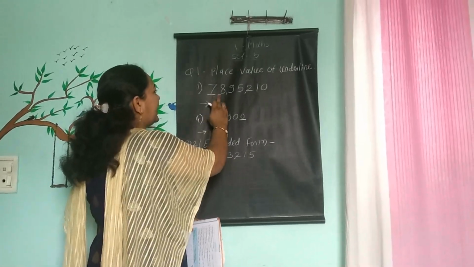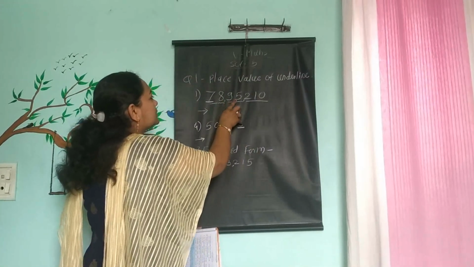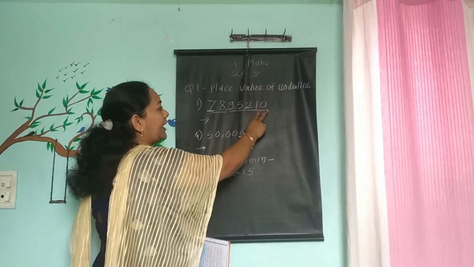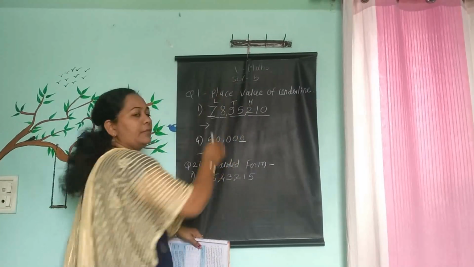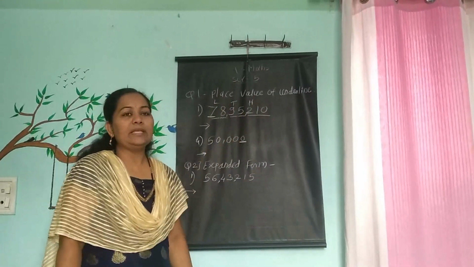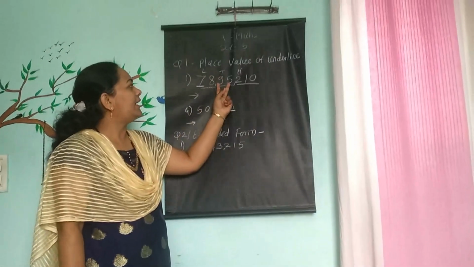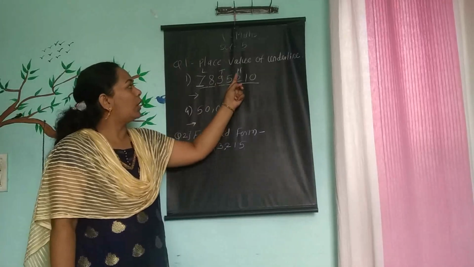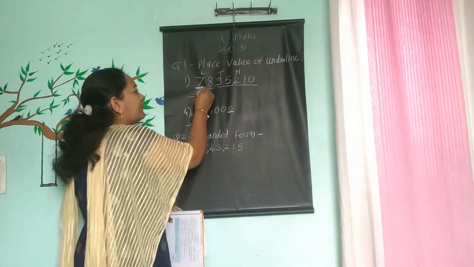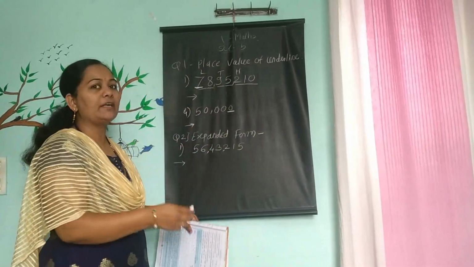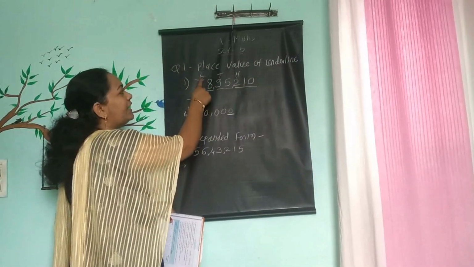First is 78 lakh 95,210. You may split the number and write the place names upside it for reading purposes. So you can read 78 lakh 95,210. In this example, 7 is the underlined digit. So we have to write the value of 7. From reading, you can see the value of 7 is 7 lakh.